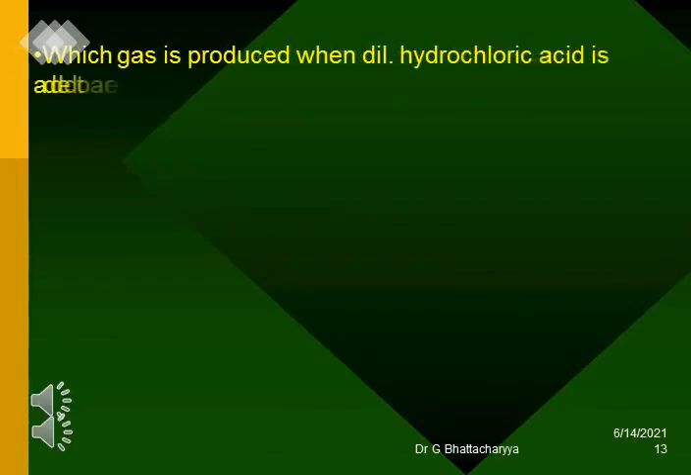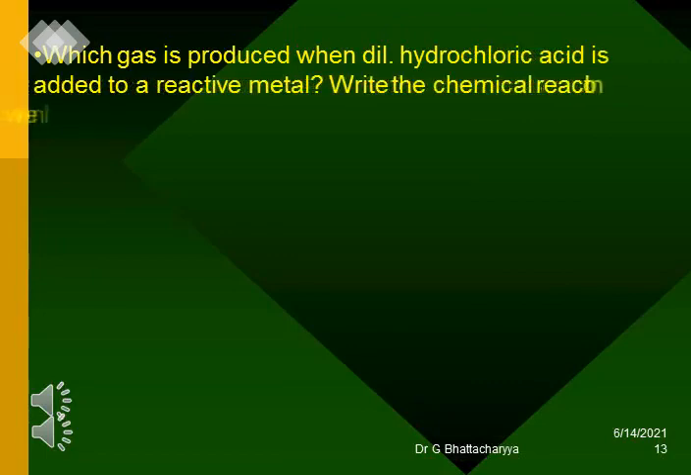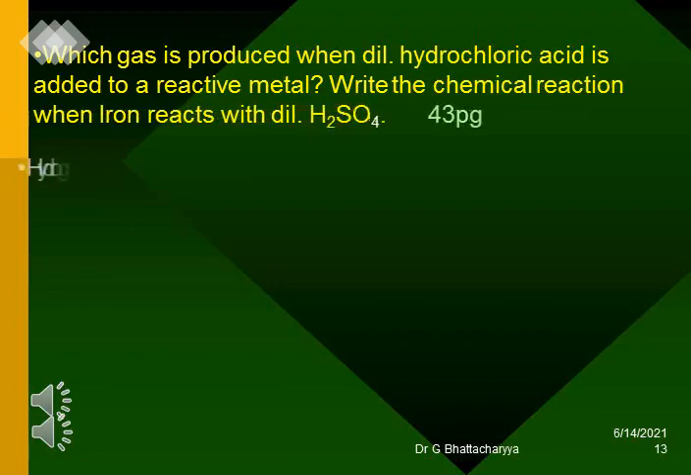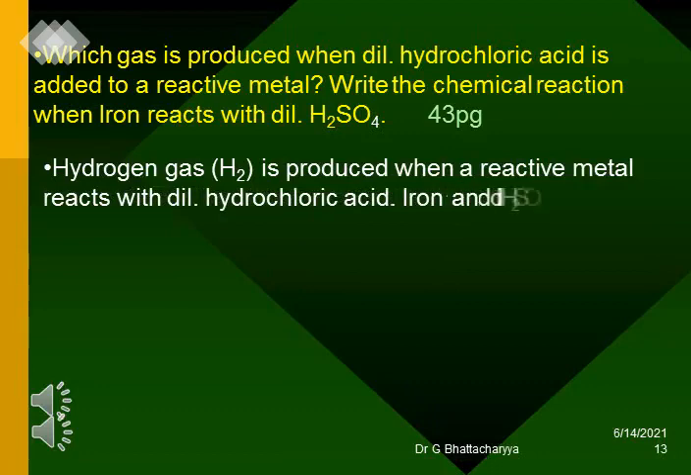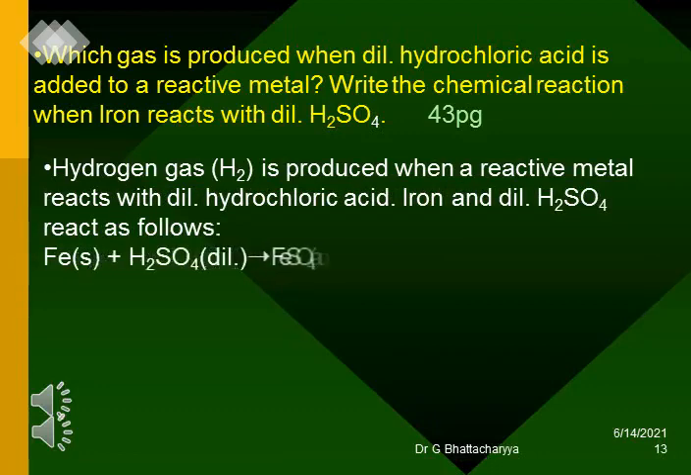Which gas is produced when dilute hydrochloric acid is added to a reactive metal? Write the chemical reaction when iron reacts with dilute H2SO4. Hydrogen gas H2 is produced when a reactive metal reacts with dilute hydrochloric acid. Iron and dilute H2SO4 react as follows: Fe(s) + H2SO4 → FeSO4(aq) + H2(g).